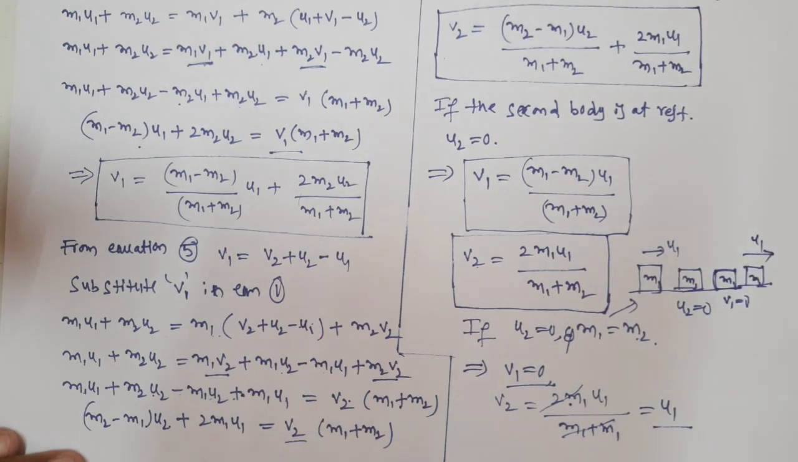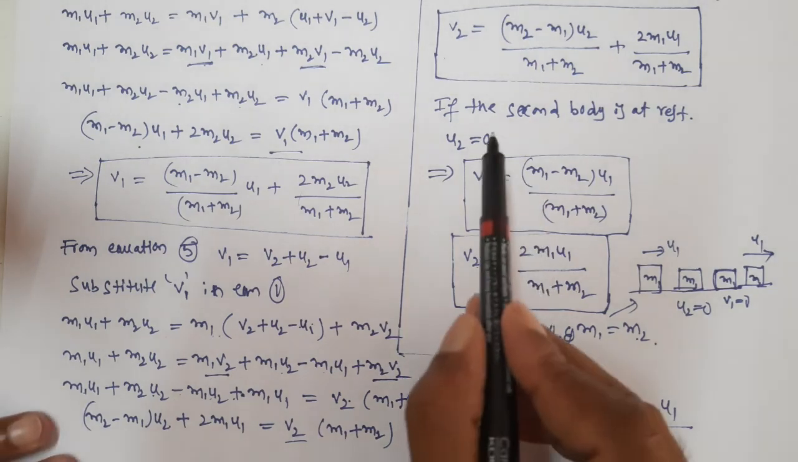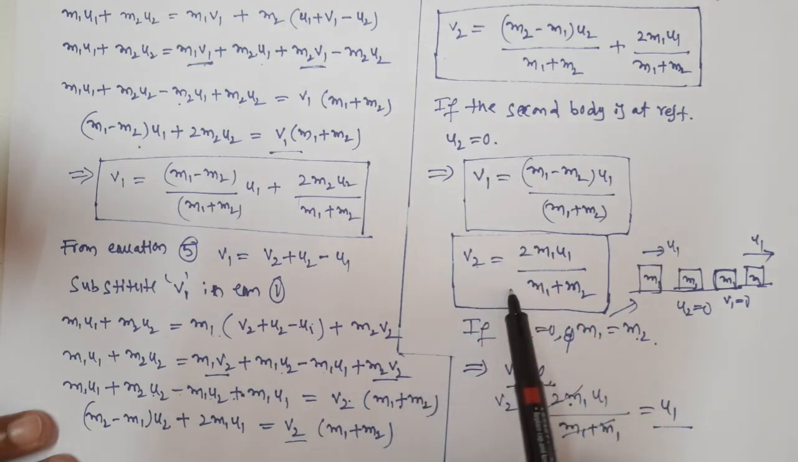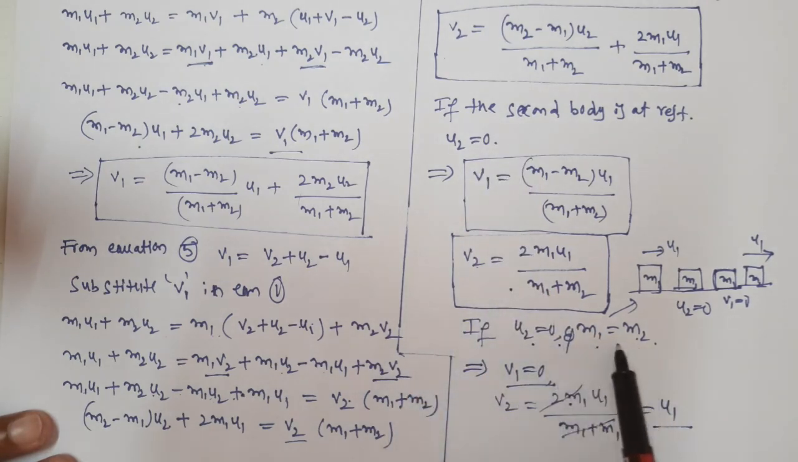That means the velocities are interchanged. This thing happens in the case of marbles. Whenever two marbles have the same mass, if one marble comes and collides with another marble, the first marble comes to rest and the second marble moves with the initial velocity of the first marble. So these are the conditions we are taking, and if u2 equal to 0, these two equations can be used. If u2 equal to 0 and m1 and m2 have the same mass, then v1 becomes 0 and v2 is equal to u1. That means the second body moves with the initial velocity of the first body.